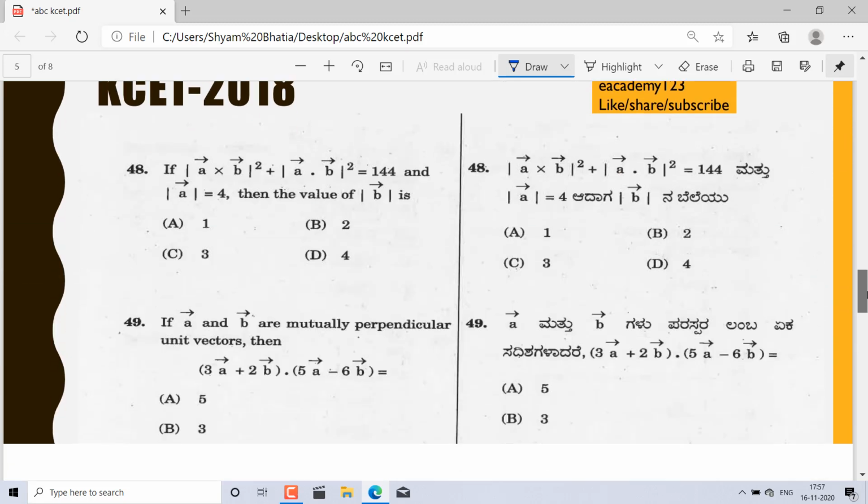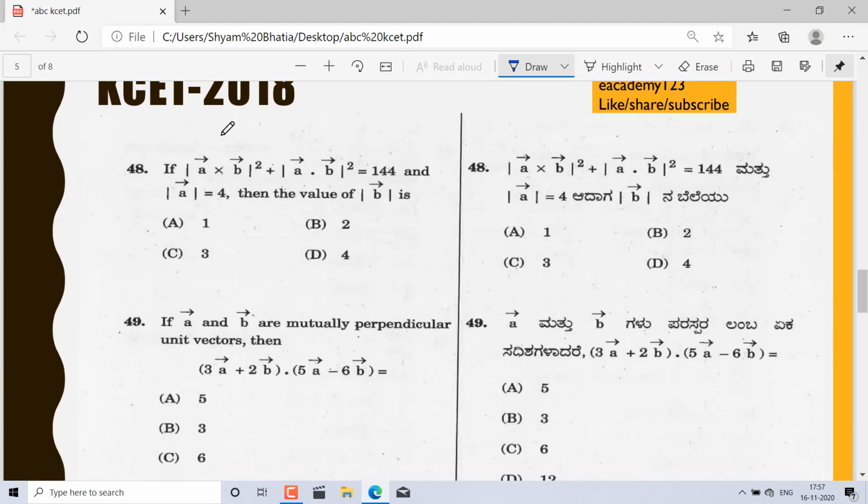Any one has the power 0, and here this is nothing but a square, b square, and what is a cross b? It is the sine square. Yes or no? Everyone knows that? Yes, sine square plus, what is the dot product? Nothing but a square, b square, and cos square, okay, cos square equal to nothing but